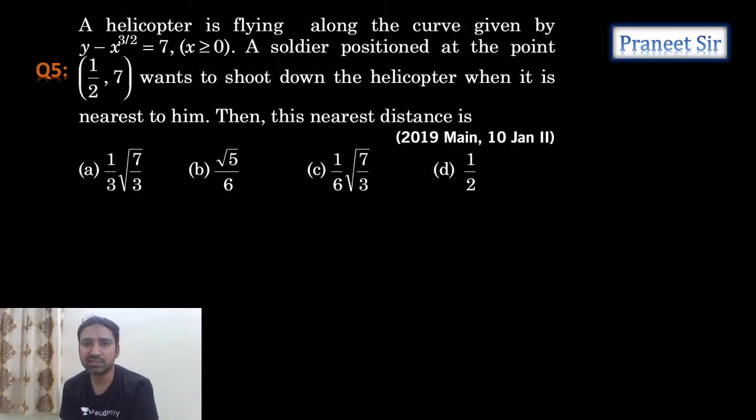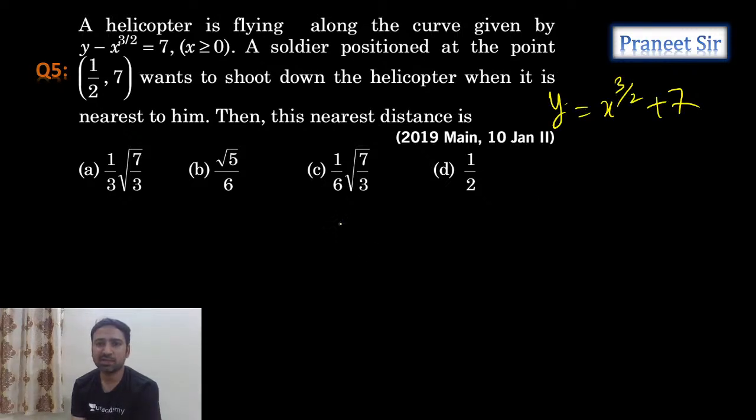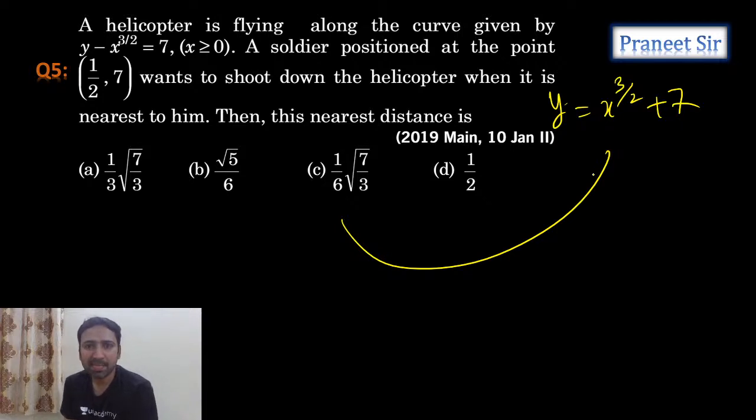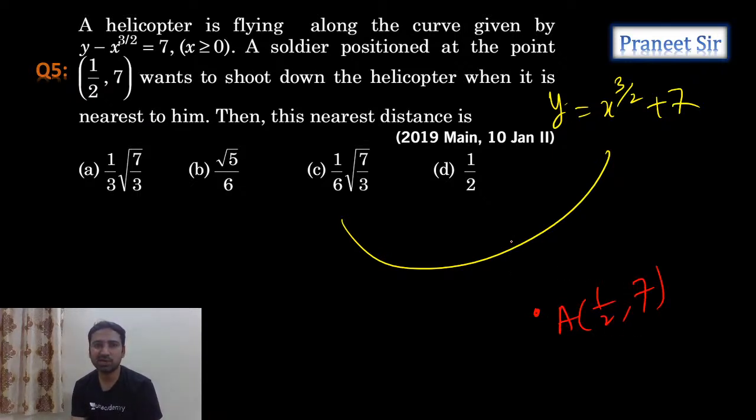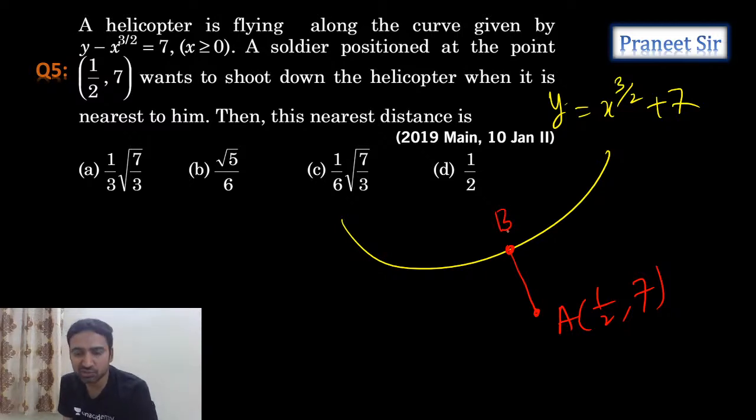A helicopter is flying along the curve given by the equation y is equal to x power 3 by 2 plus 7. So there is a curve something like this. A soldier is positioned at the point 1 by 2 comma 7. He wants to shoot down the helicopter when it is nearest to him, so that AB is minimum. So what is the nearest distance? That's what he's asking, guys.